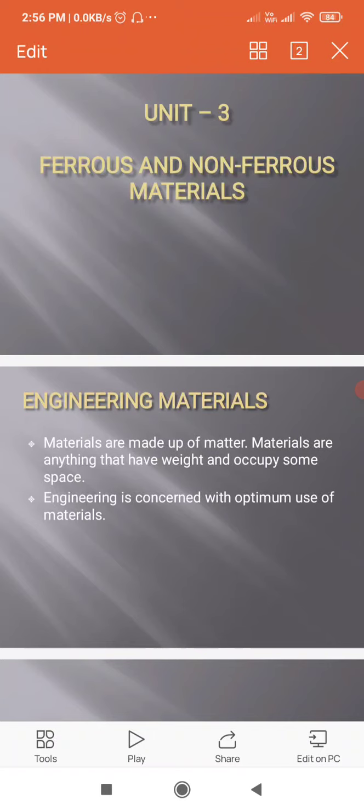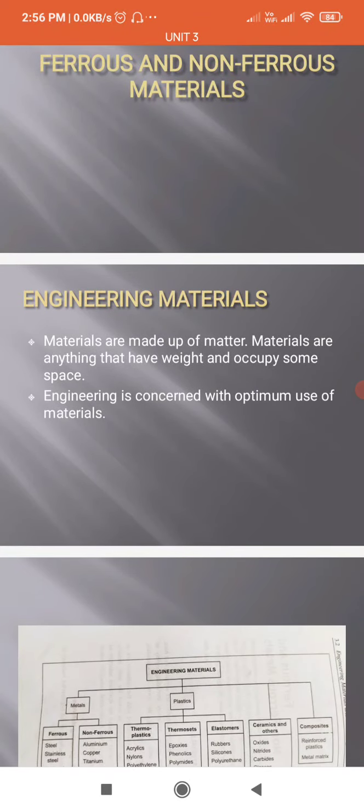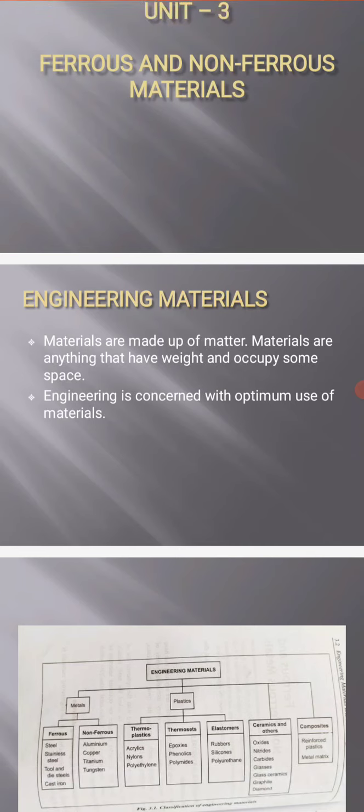First we have to study what engineering materials are. Material is nothing but something made up of matter. Matter is something we can sense by touch. So materials are anything that have weight and occupy some space. That is defined as material.